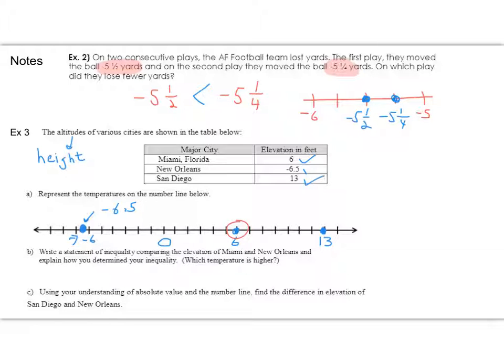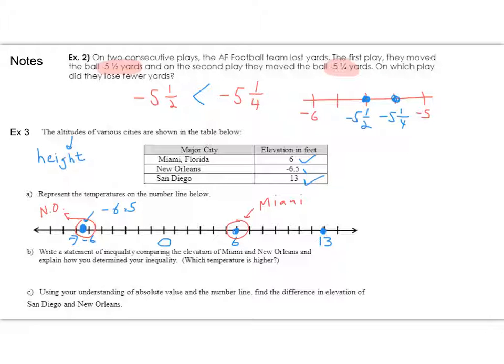And New Orleans was -6.5, so let's circle that one. And it wants to compare them. So let's see, so 6 is Miami, and -6.5 is New Orleans. I'm just going to put NO for that.